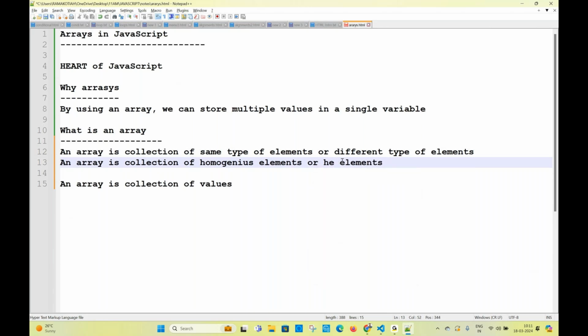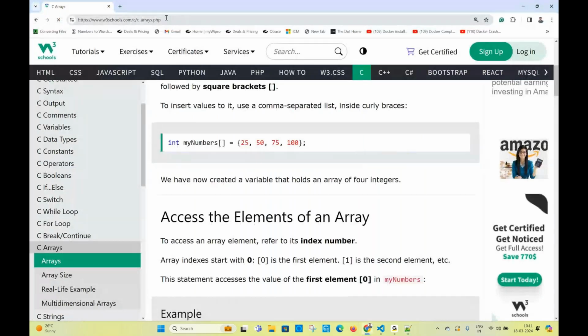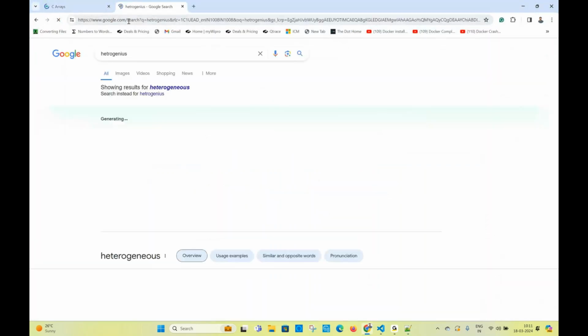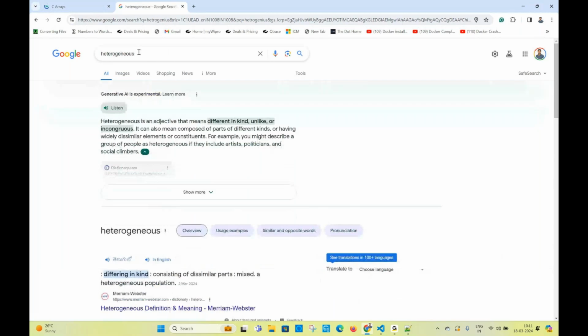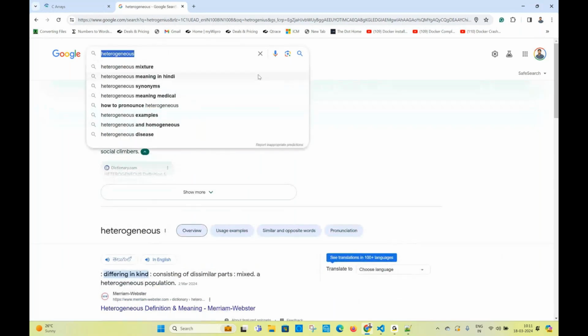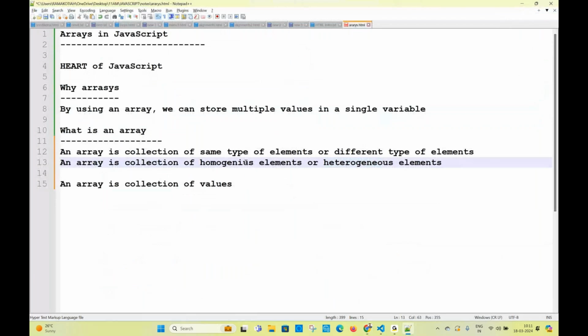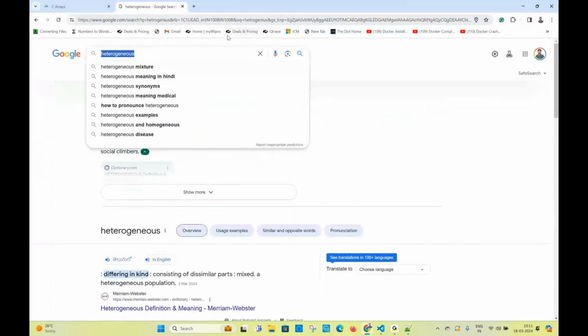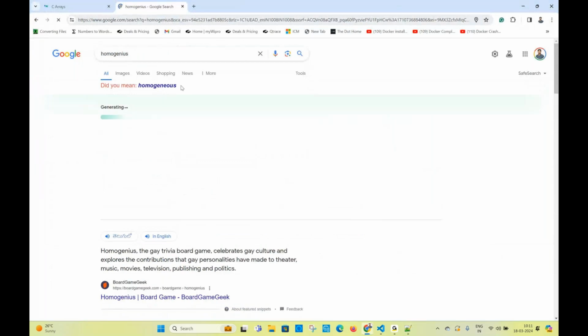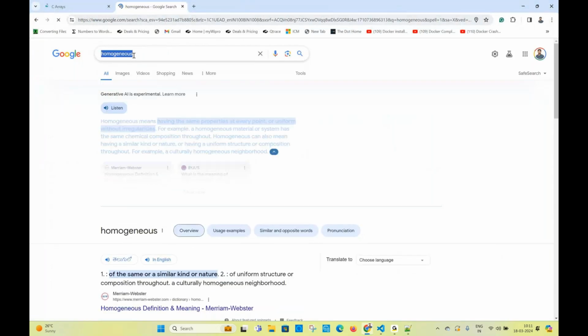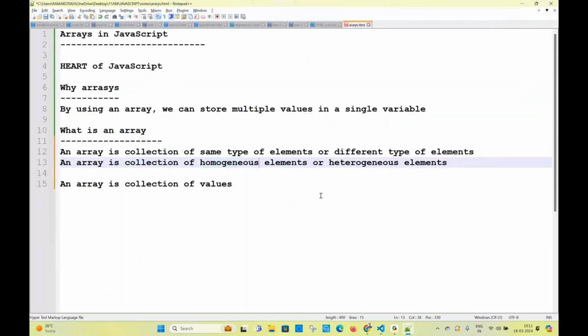But can you spell heterogeneous? I don't know, I'm confused. One minute, please. Heterogeneous, correct? Oh my God, spelling. Heterogeneous, mixture. Okay, one minute. This is also wrong, I believe. Homogeneous, yeah. So how poor we are in English spellings. Sorry, actually, I don't want to concentrate on the spellings. Consider the concept. When we need, we will Google. No worries about it.